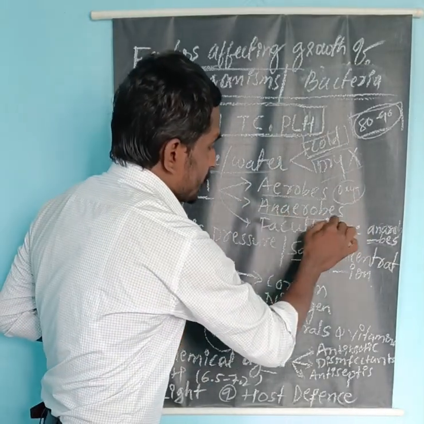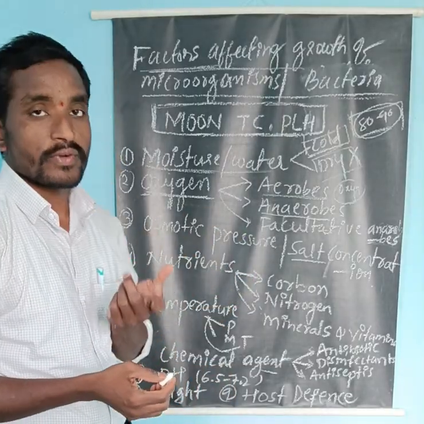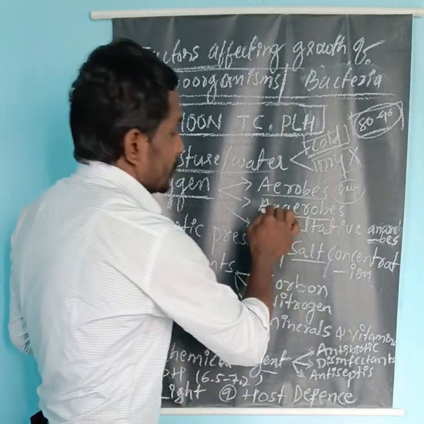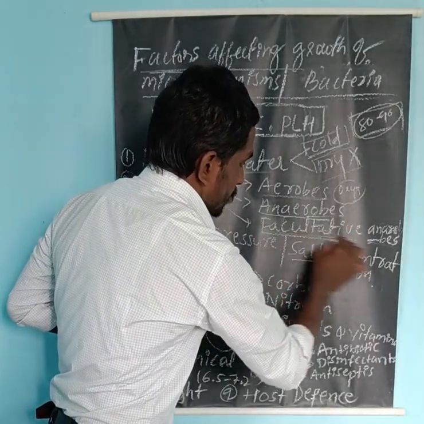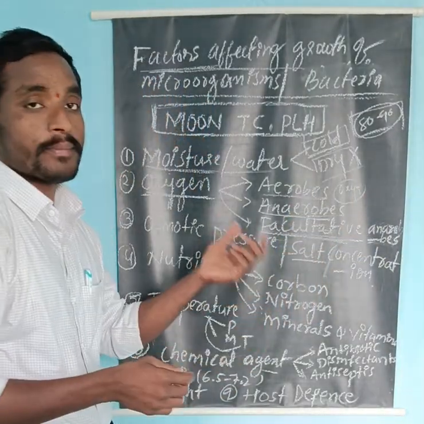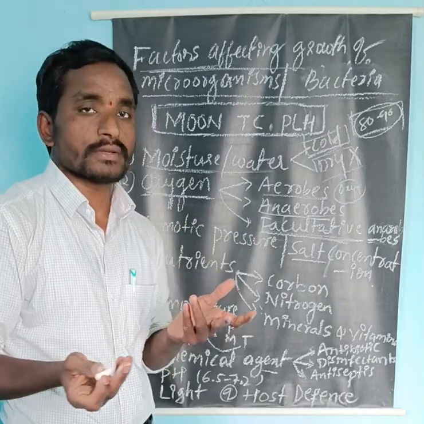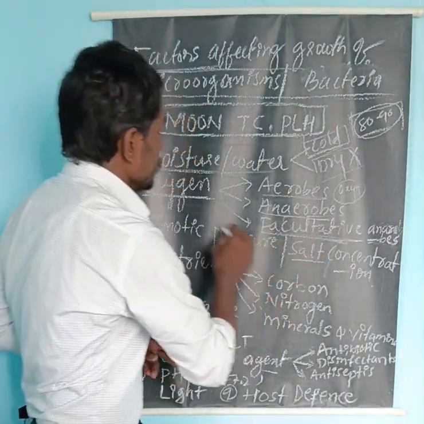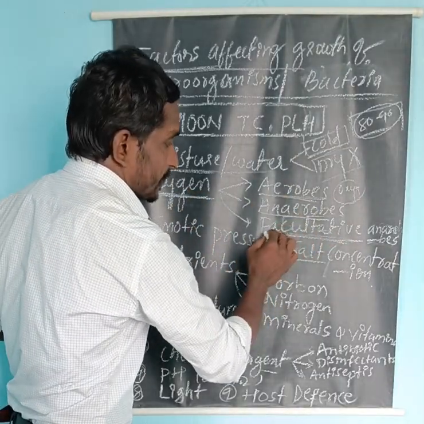Then the anaerobes: they don't need oxygen. They will grow in the absence of oxygen, usually in the presence of carbon dioxide. Facultative anaerobes are the kind of microorganisms or bacteria that grow in the presence or absence of oxygen. So depending upon oxygen, bacteria are divided into three types: aerobes, anaerobes, and facultative anaerobes.